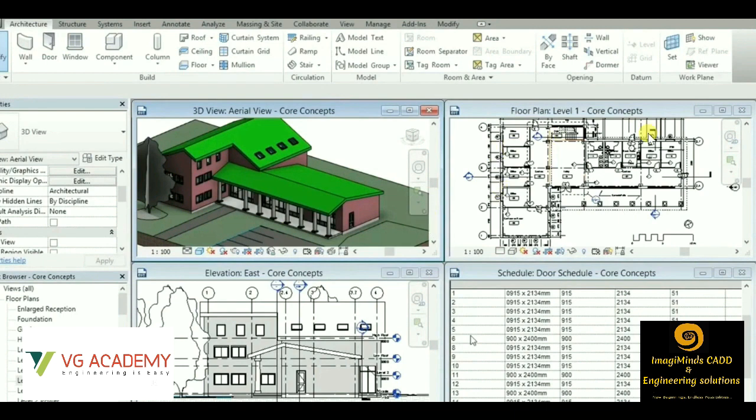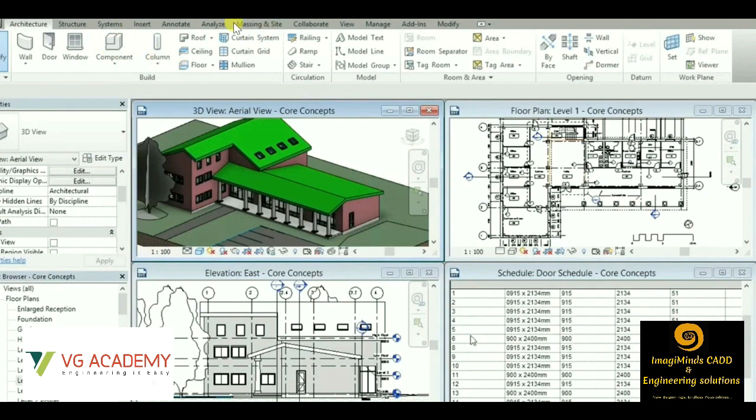Here we will be doing the planning part. The elevation will be going on, like we have the respective east, west, north, south, all the elevations will be automatically drawn and will have the 3D view as well. In AutoCAD we have the draw toolbar options and the modify toolbar options, right? But in Revit we have this build toolbar option, wherein we have the walls, doors, windows, and furniture, each and every piece of furniture that is required in the component part.